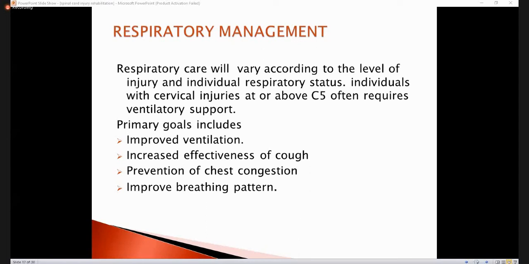It depends upon the level of injury. The higher the level, the more the complications. Patients with higher cervical injuries require ventilatory support. The main aim is to improve ventilation by doing effective deep breathing exercises and to promote coughing. What will promoting coughing help with? Cough helps in clearing the air passage of secretions.